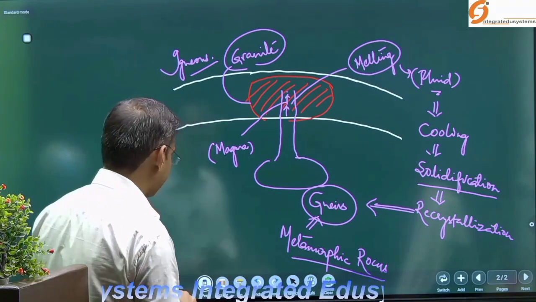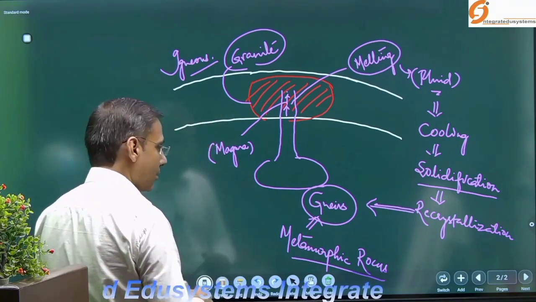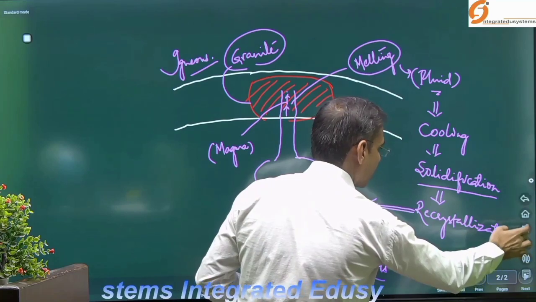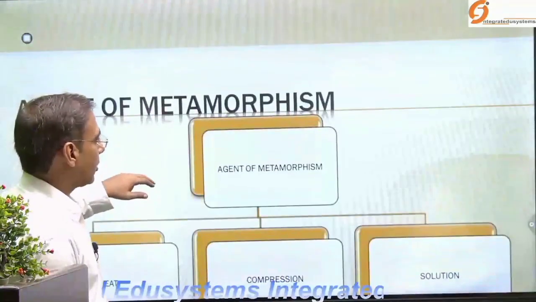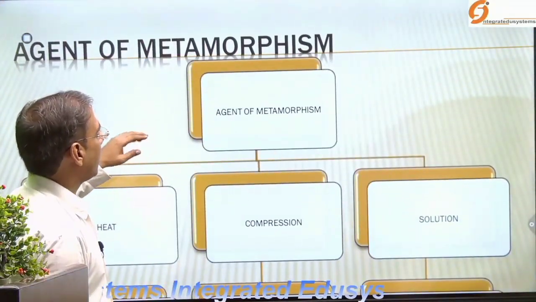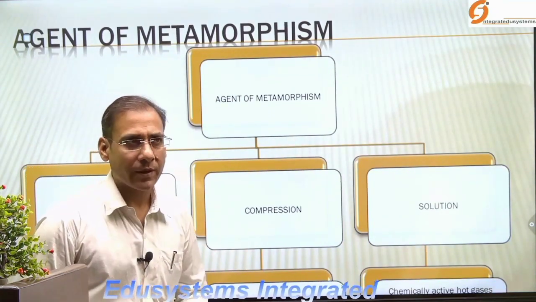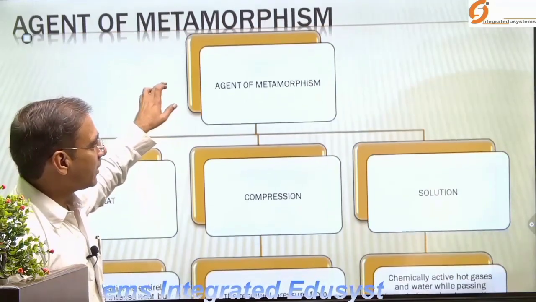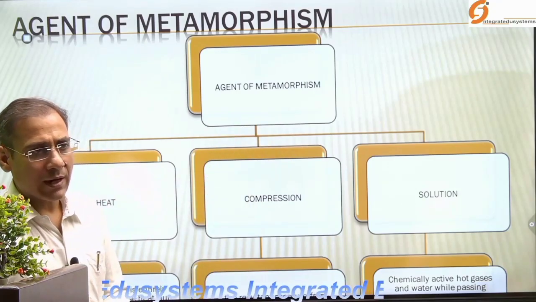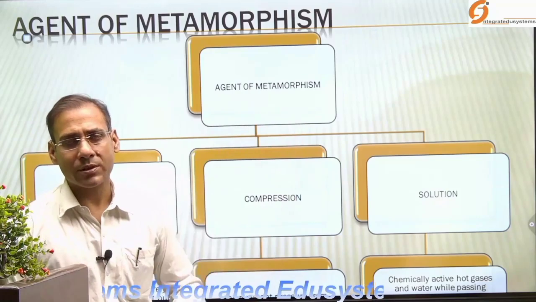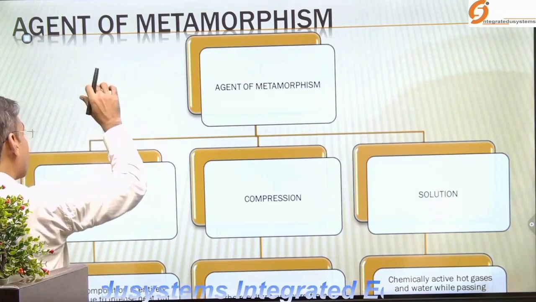Now when you look at granite, igneous rocks are also converted into metamorphic rocks. So I had given you an example. Now I have used the word metamorphism or metamorphosis. Metamorphosis means what? The change. There are various agents due to which the change in the form of the rocks takes place. Those factors are known as the agents of metamorphism. Okay, so let's understand what the agents of metamorphism are.